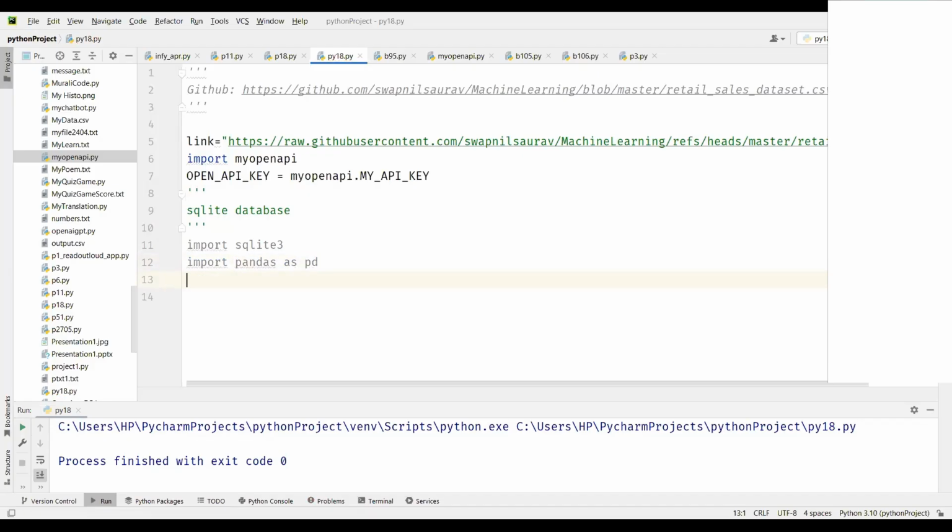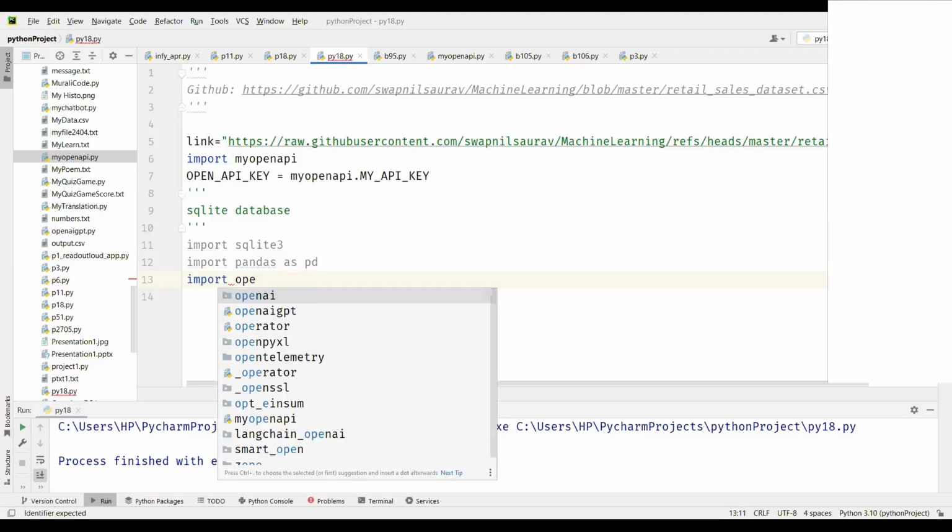Okay, so we will read the CSV file and import it like a data frame. So you need pandas to read the data. We will need to import OpenAI, because we will be connecting it with OpenAI, right? So I need to use OpenAI.